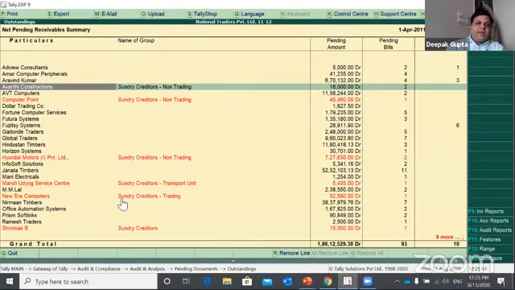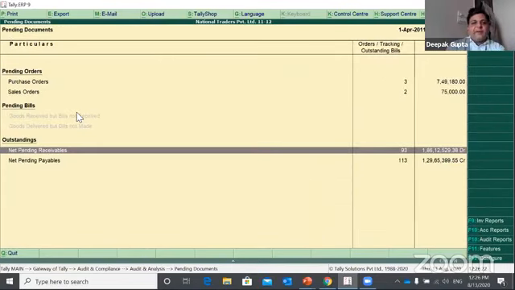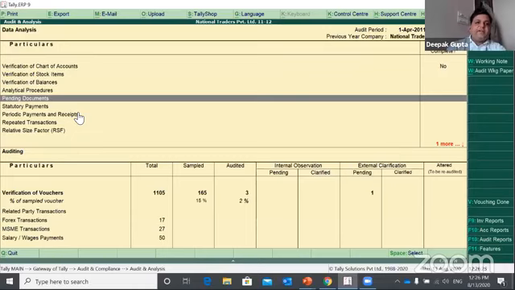So you can identify which are those accounts, and if you want the total figures for these particular exceptions, you can click on exceptions. Tally will show you that these are the creditors which have advances in total. So 15,16,000 are advances in the head of receivables against the head of creditors, which are showing under the liability group if you look at your balance sheet. So this helps you identify the opposite side balances as well.